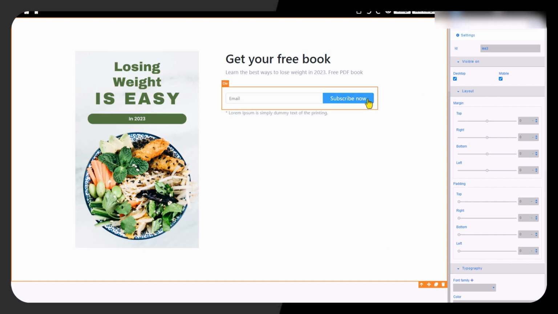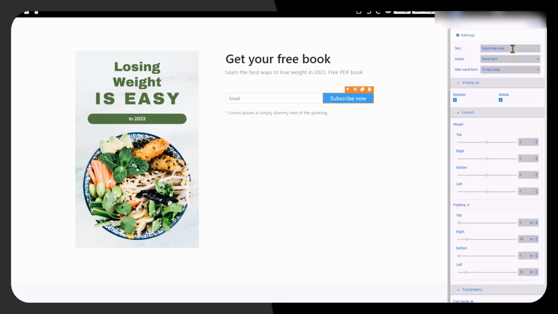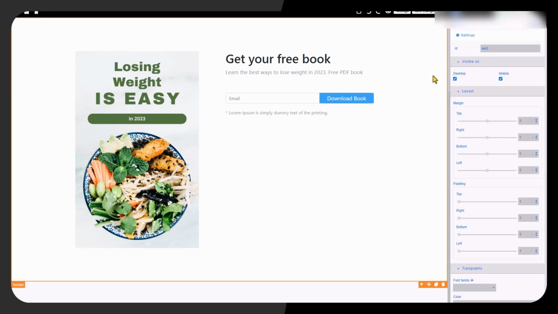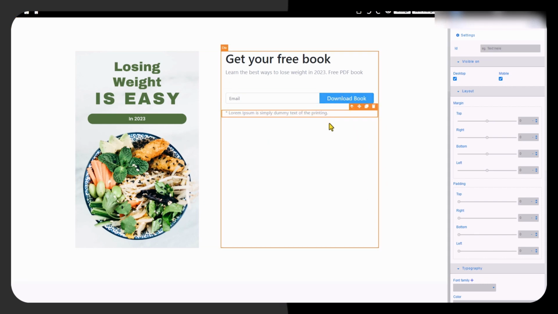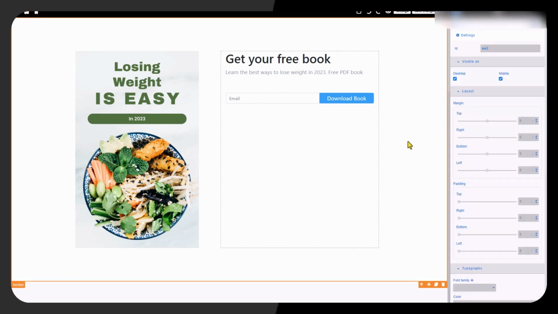So we're going to click that button and change that to download book. There we go, and that's the squeeze page basically that we've got there. Losing your weight book, click to download the book. We can just get rid of that, and there you go, it's looking pretty good.